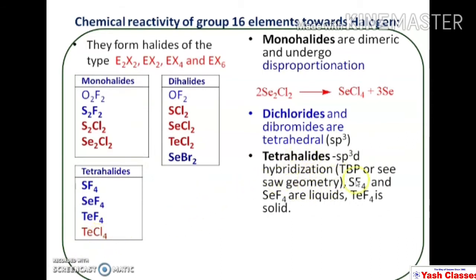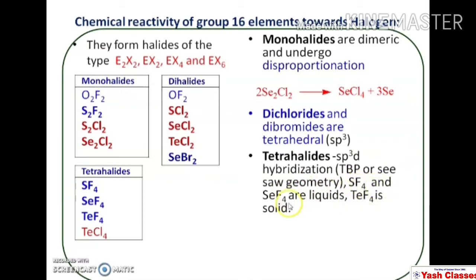In tetrahalides, the central atom, that is sulfur, selenium, tellurium, undergoes sp3d hybridization, and the characteristic geometry of this hybridization is trigonal bipyramidal. So here there are 4 bond pairs and 1 lone pair, and therefore the trigonal bipyramidal geometry gets distorted and the actual shape will be seesaw type.